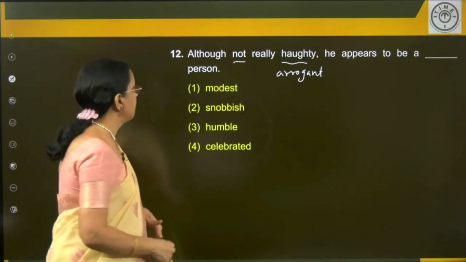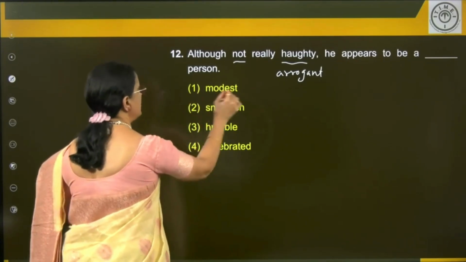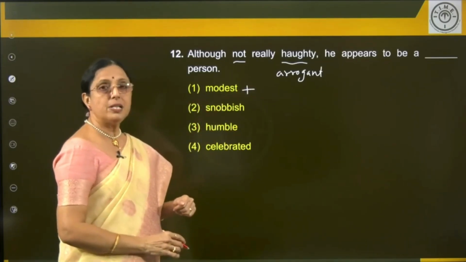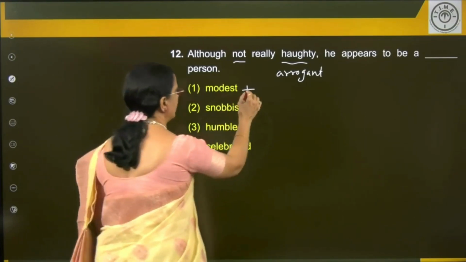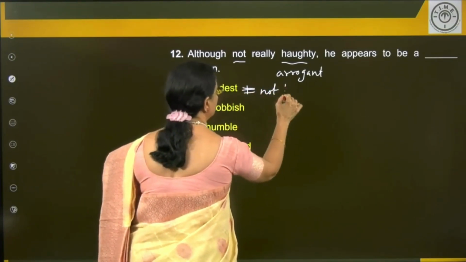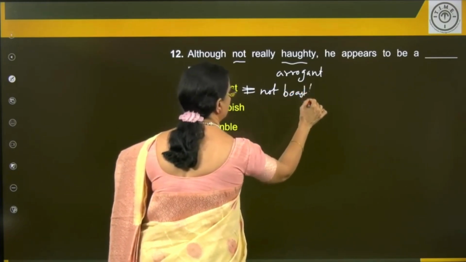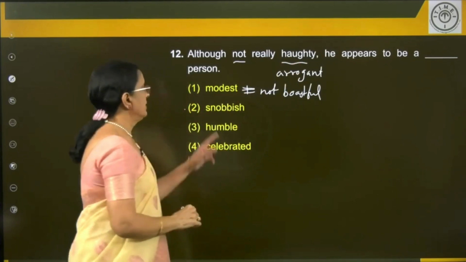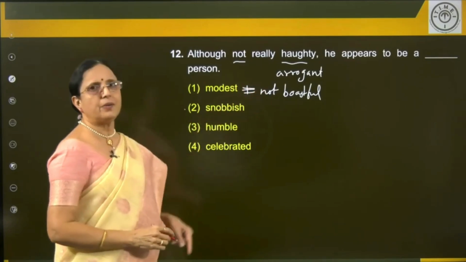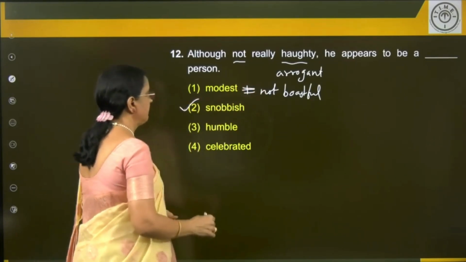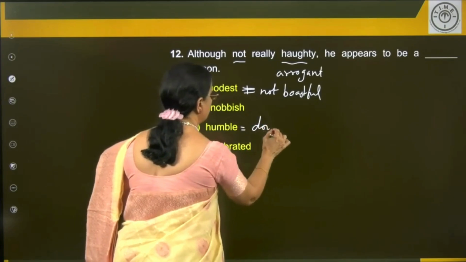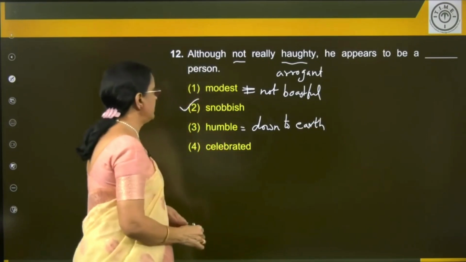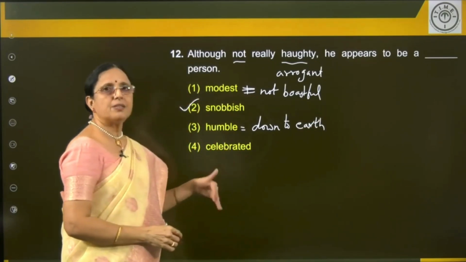That's a flow. Modesty is positive. Modesty is what? Keep a low profile. Modesty is not boastful. You can write if you want. Snobbish is arrogant. So, as I told you, snobbish is the synonym of haughty and arrogant. So, this is our answer straight away. Humble is down to earth. Do you understand? This is positive. Celebrated is famous.